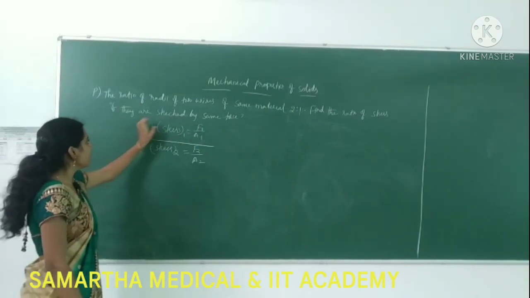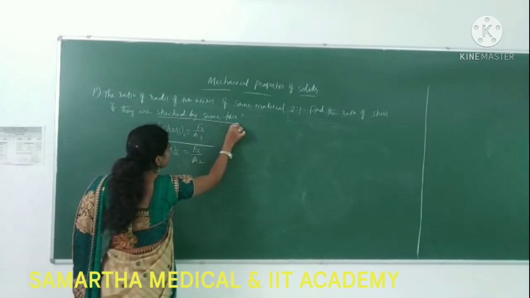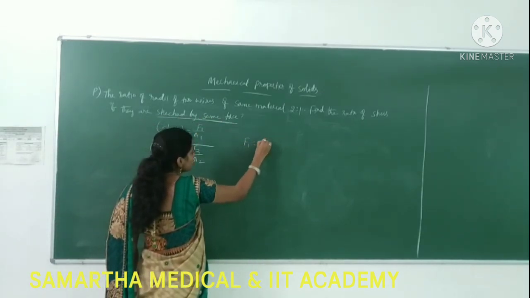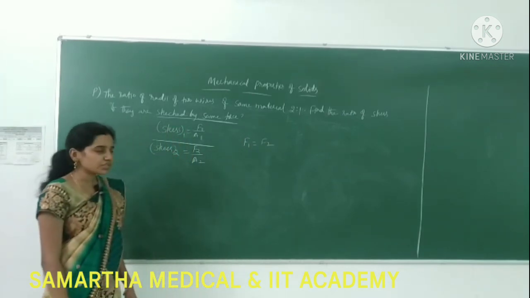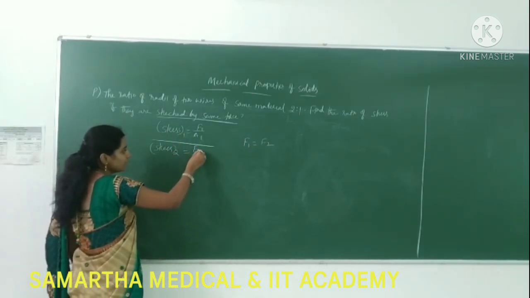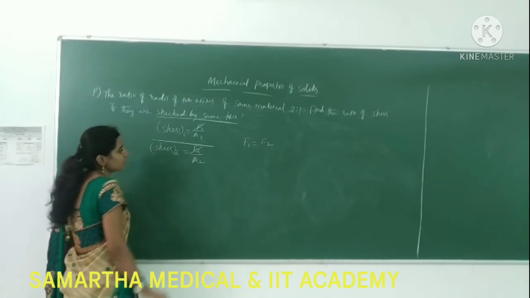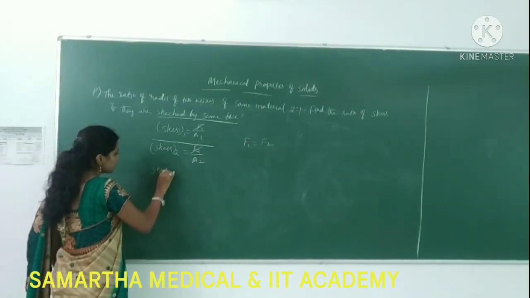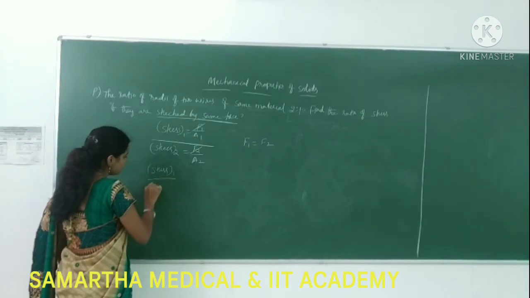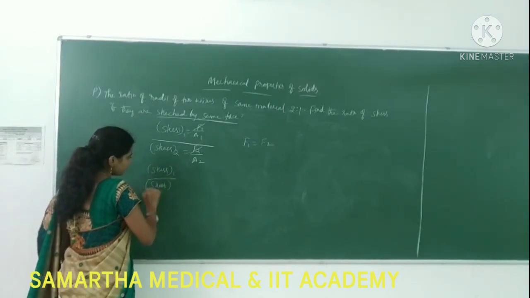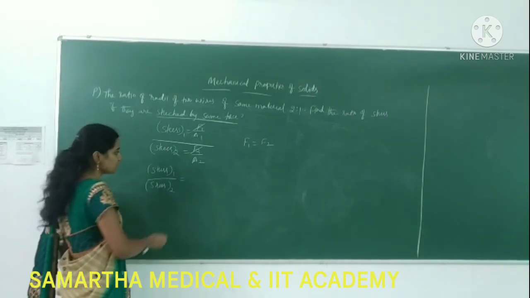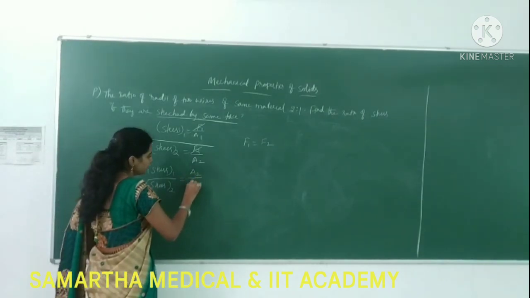Then they are telling that they are stretched by the same force. That is nothing but F1 is equal to F2. So F1 and F2 get cancelled. Then what is remaining for us? Stress 1 by stress 2, the stress of the first wire by the stress of the second wire, is equal to A2 by A1.